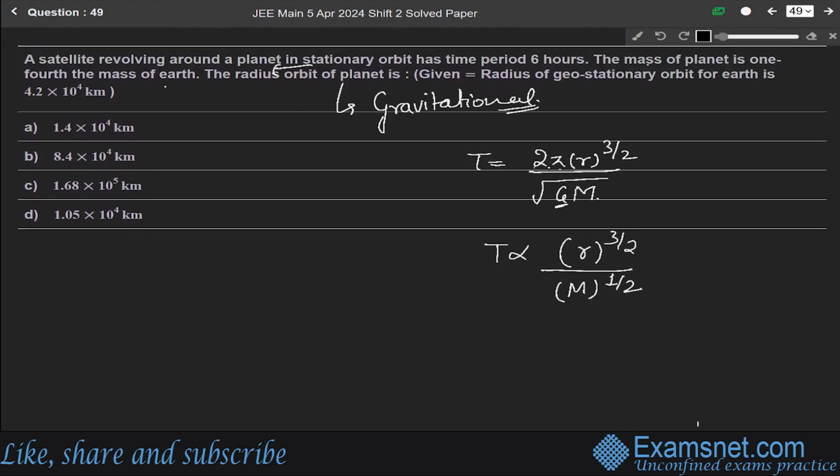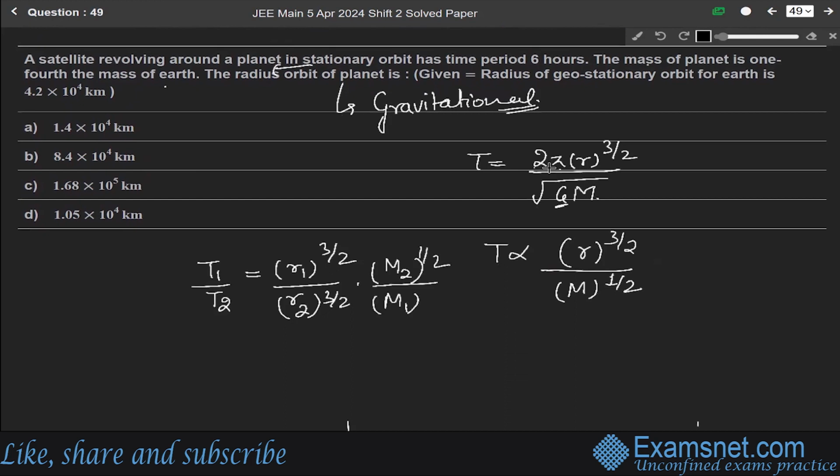So first of all, let us say T1 over T2 will be equal to R1 to the power 3 by 2 over R2 to the power 3 by 2 into M2 to the power 1 by 2 over M1 to the power of 1 by 2. Okay. And T1 is given: a satellite revolving around the planet in a stationary orbit has a time period of 6 hours.